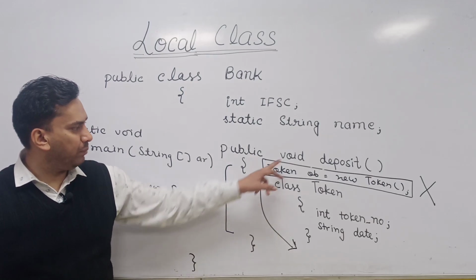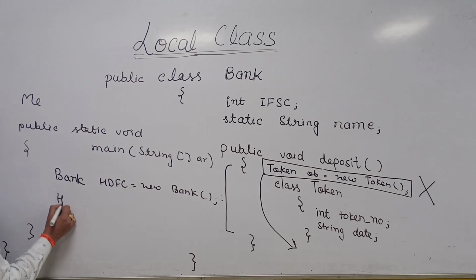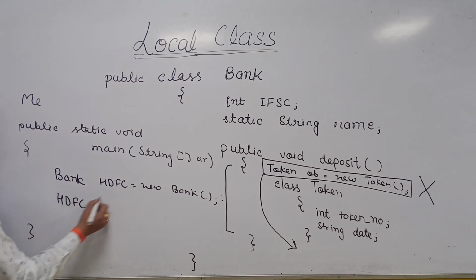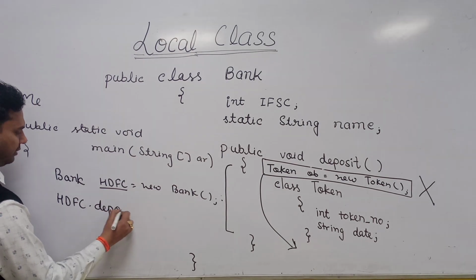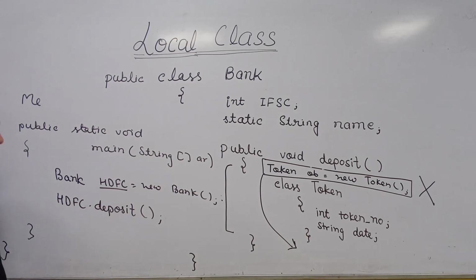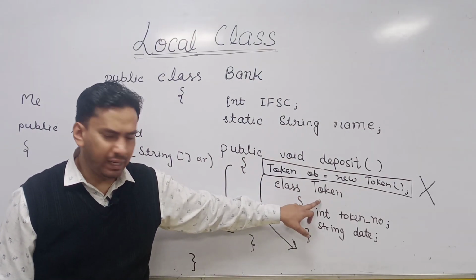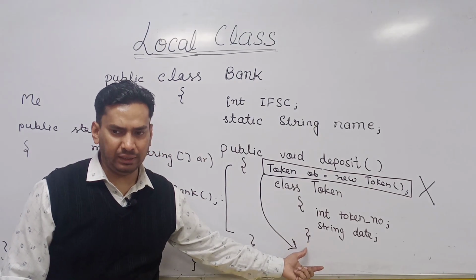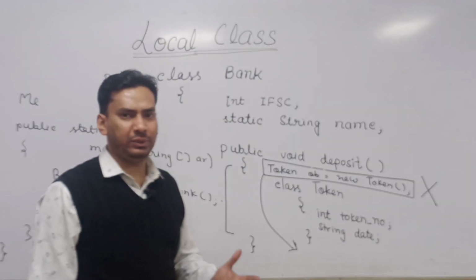No, we have to call the deposit function. So I'll write here HDFC, that is the object reference, dot deposit. You have to simply call the deposit function. As soon as you call the deposit function, this class will be loaded and its object will be created.